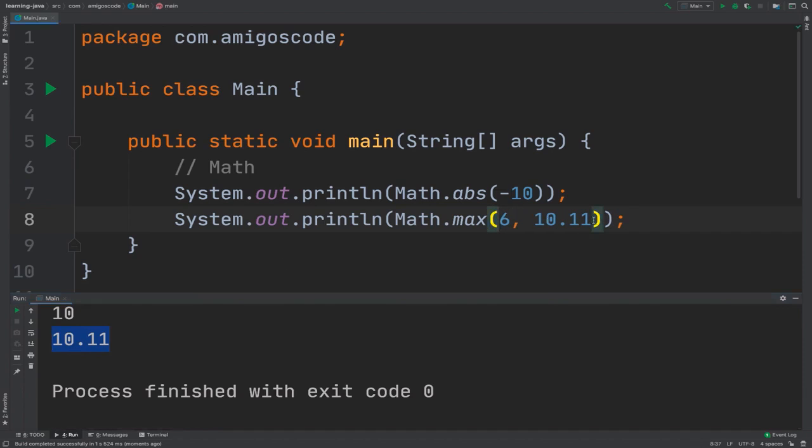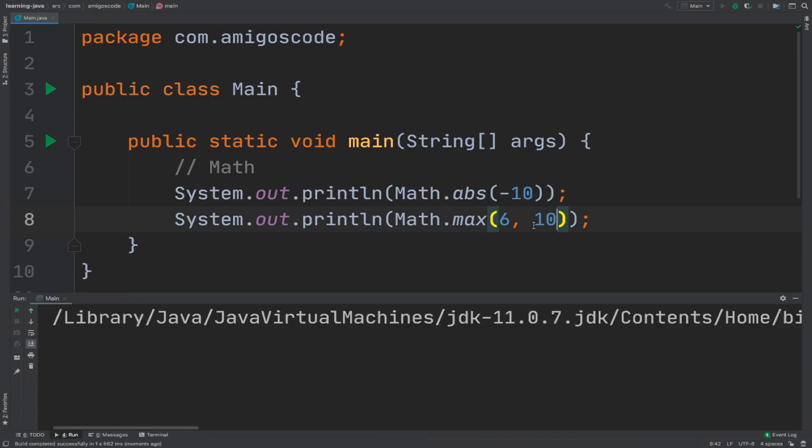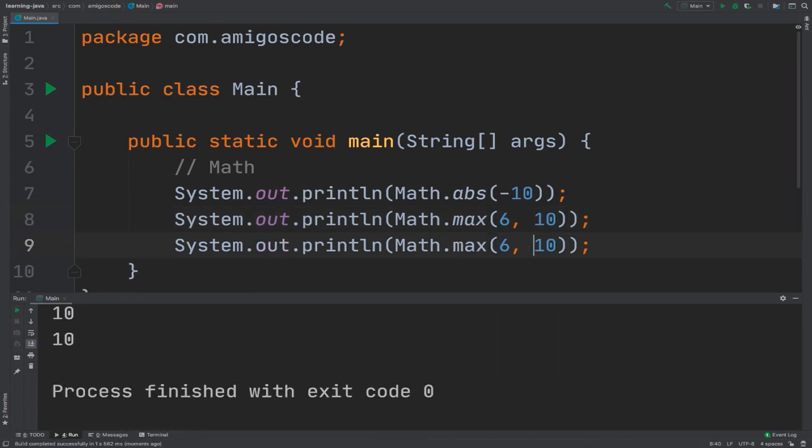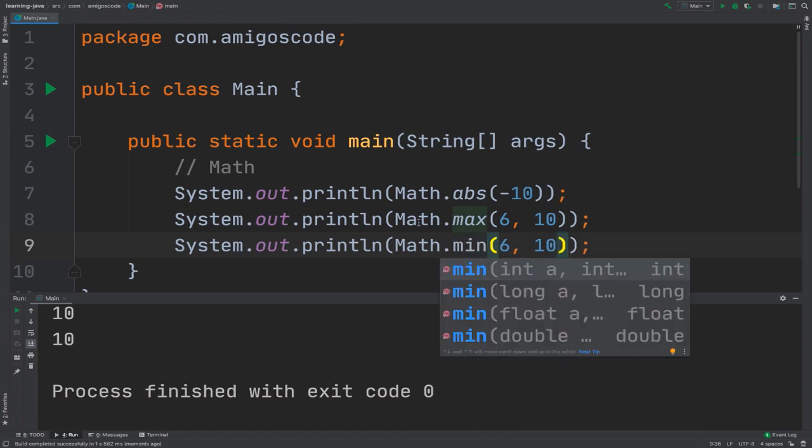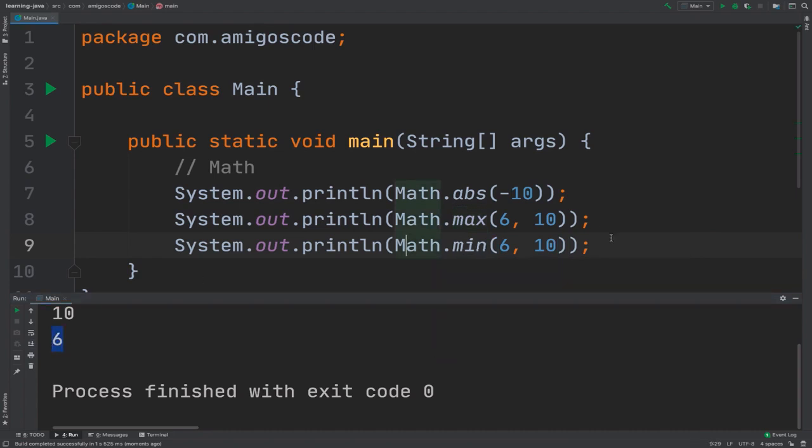So you can even pass whole numbers. So 6 and 10, 10 is the max number. If I duplicate this line, and then instead of max, let's simply have min, run it. You can see that the min now is 6.